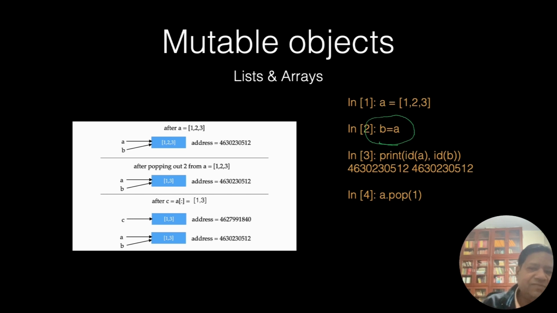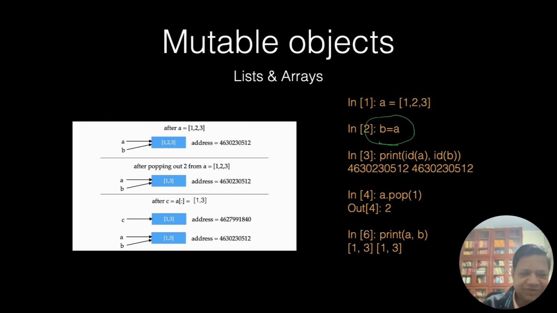I remove one, so it is 1, 2, 3. So pop is remove an element. So I remove an element 1. So what is A after that? Sorry, pop 1 is not the first element. 1 is second element. 0, 1, 2. So that's index. So 2 is removed. So what remains of A? Print A and B is 1, 3, and B also 1, 3. So what has happened? When I removed it, it is the same object which has been removed.